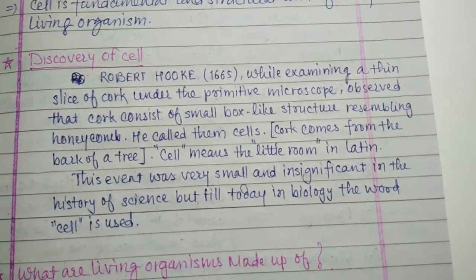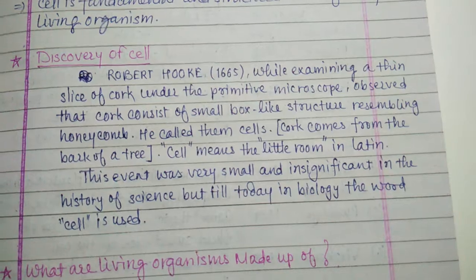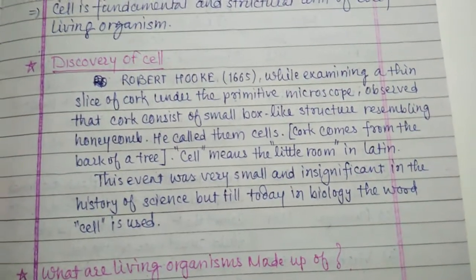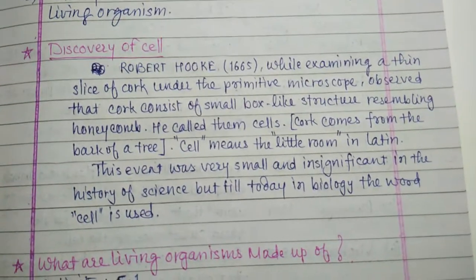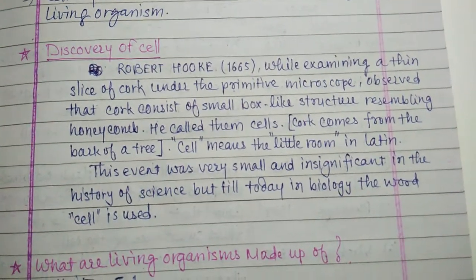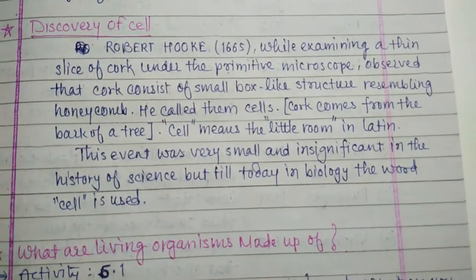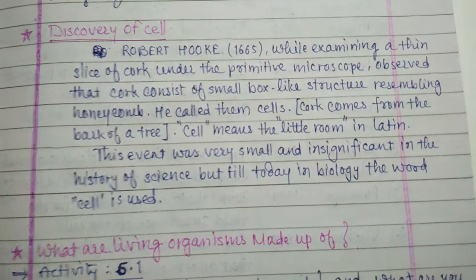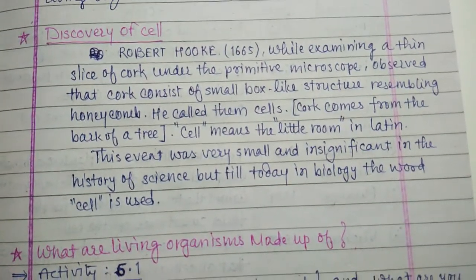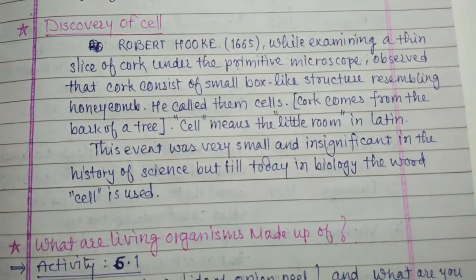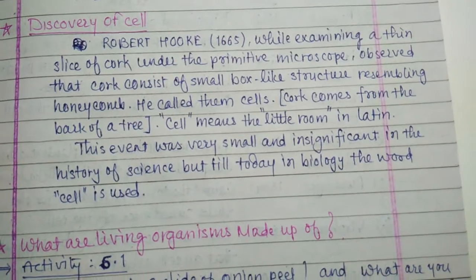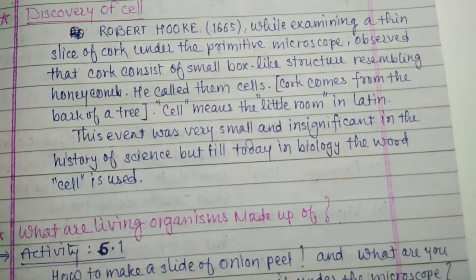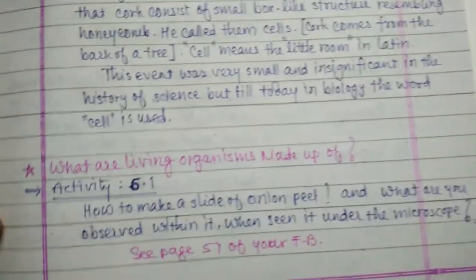Cork comes from the bark of the tree. Cork is the wood of a tree which is used as a cork on a bottle. Cell means a little room in Latin. This is the Latin word cell. It is called a room or a compartment. This event was very small and insignificant in the history of science, but till today in biology the word cell is used.